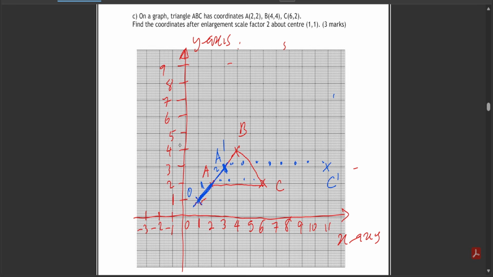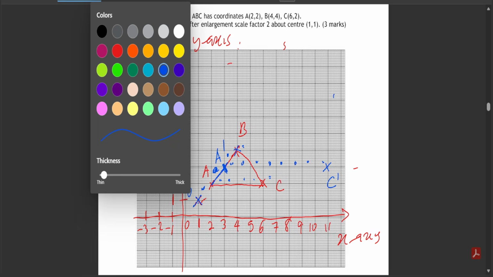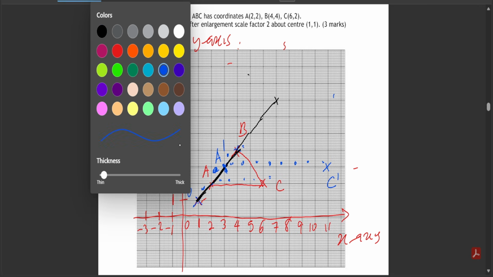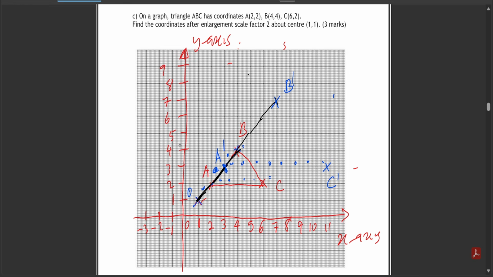Okay. And also from C to B, let's see. Let's say from the center to B, how many boxes are those? That's 1, 2, 3 boxes. So scale factor of 2 is going to be 3 times 2. So this is 1, 2, 3. That scale factor of 1 times 2 is going to be 6. So 1, 2, and 3. That's a total of 6. So your B prime is here. So this is where your B prime is.